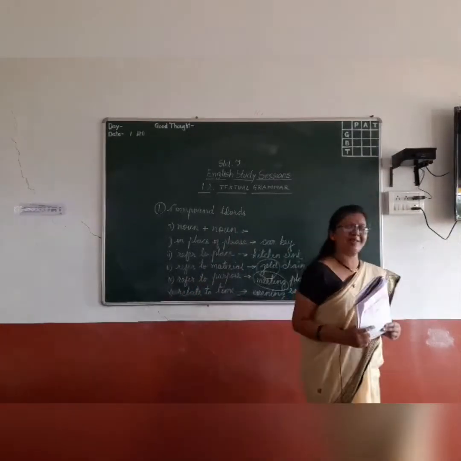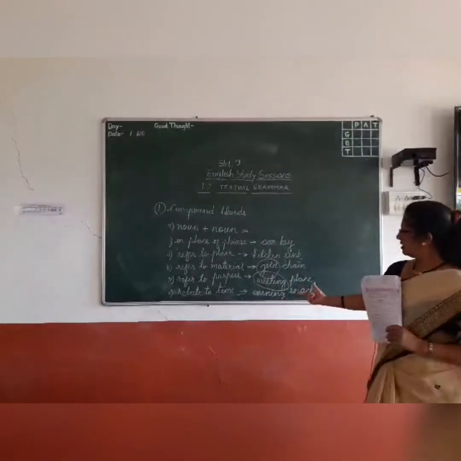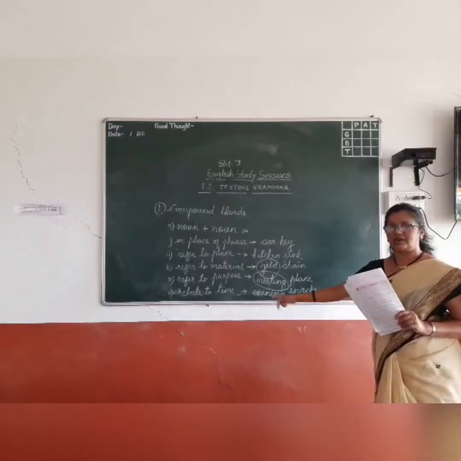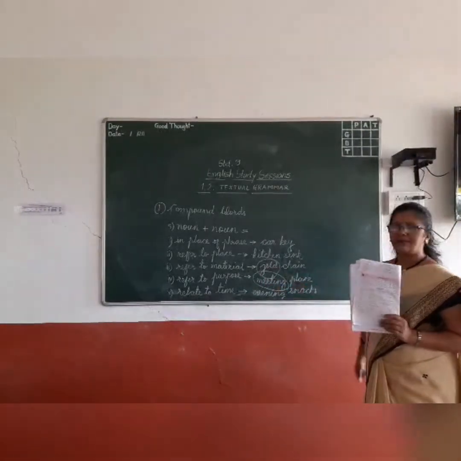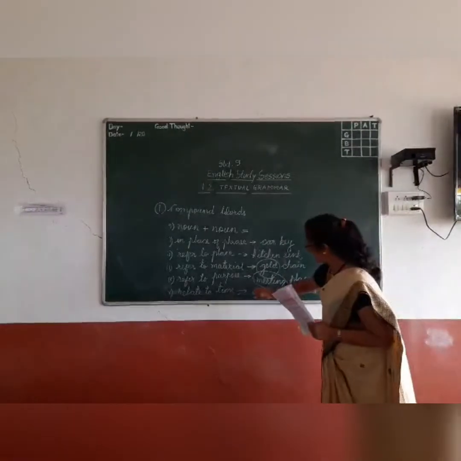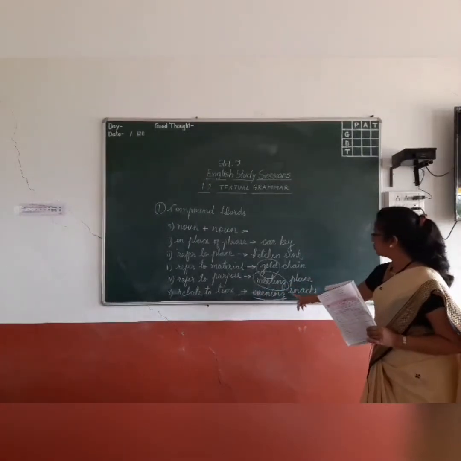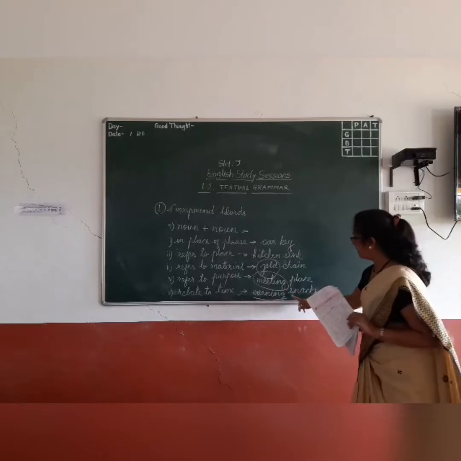Among these two words, which word tells us about time? Correct, the word evening tells us about time, whereas the second word tells us what we are doing during that time.